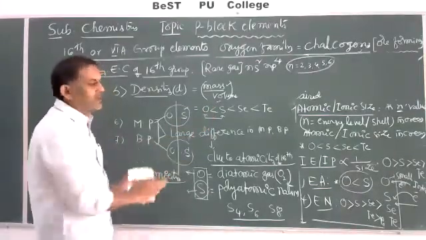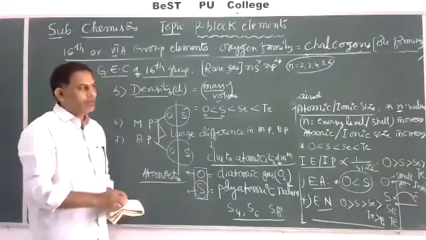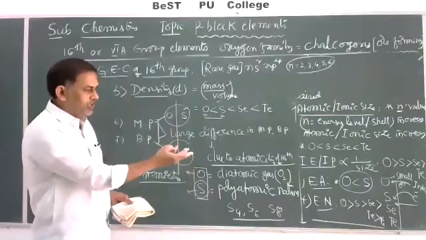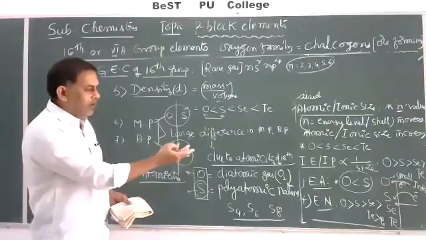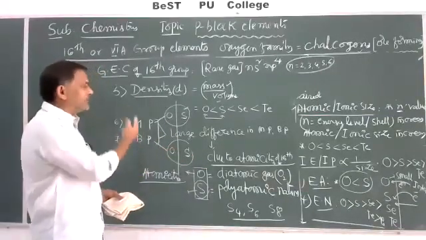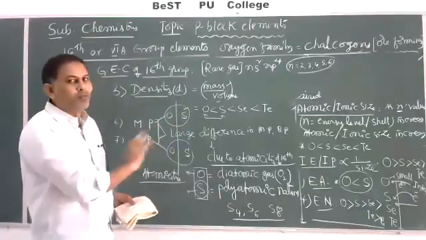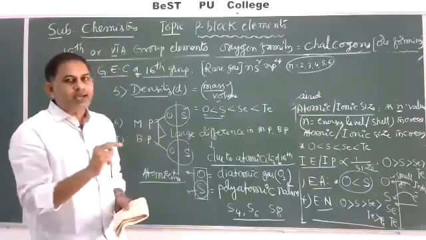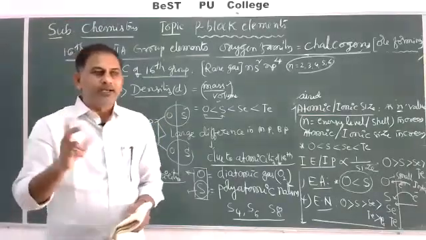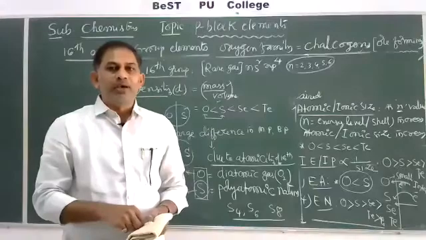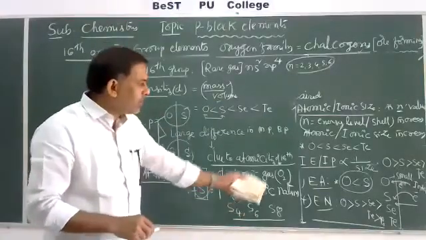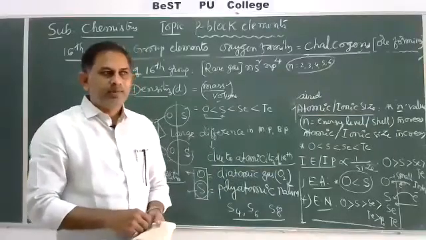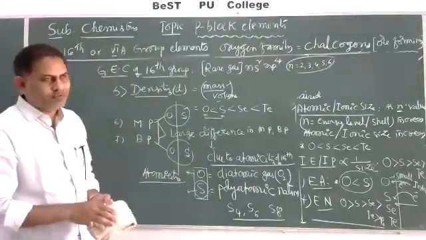So we can observe all these properties like atomic size, ionization energy, ionization potential, electronegativity, electron affinity, melting and boiling points, and density of these elements, not compounds, in one table created in our textbook. Better you read the table from the textbook, very very important. Increasing and decreasing order of their melting and boiling points, densities, and all these general properties. Clear about 16th group elements introduction?